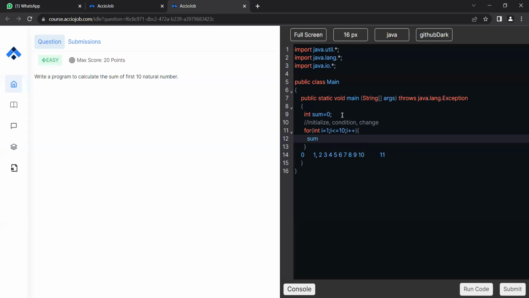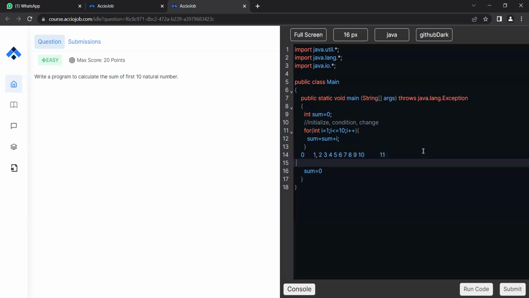I need to do a sum plus, sorry, let's write it this way: sum is equal to sum plus i. Now, in the statement I'm writing, sum equals sum plus i, sum is the total sum of the natural numbers that I have evaluated so far. After that, i is the next natural number that I'm trying to add to my sum. So let's do a dry run. Let's call this sum. Initially the sum was 0.